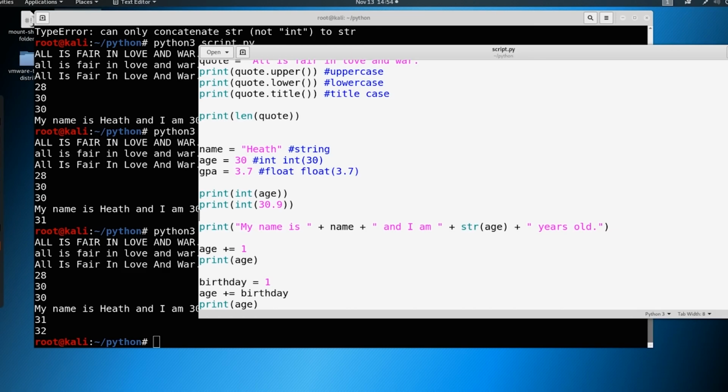So that is it for this video. We've started to tie everything together. Now from here, we're going to move into what are called functions and build upon all of this. So I'll catch you over in the next video on functions.